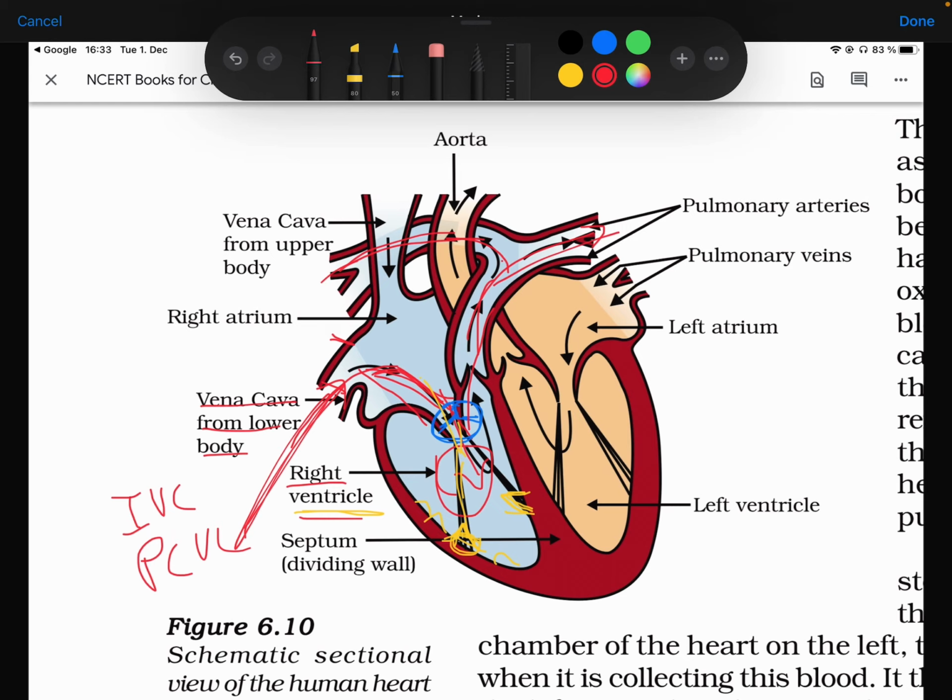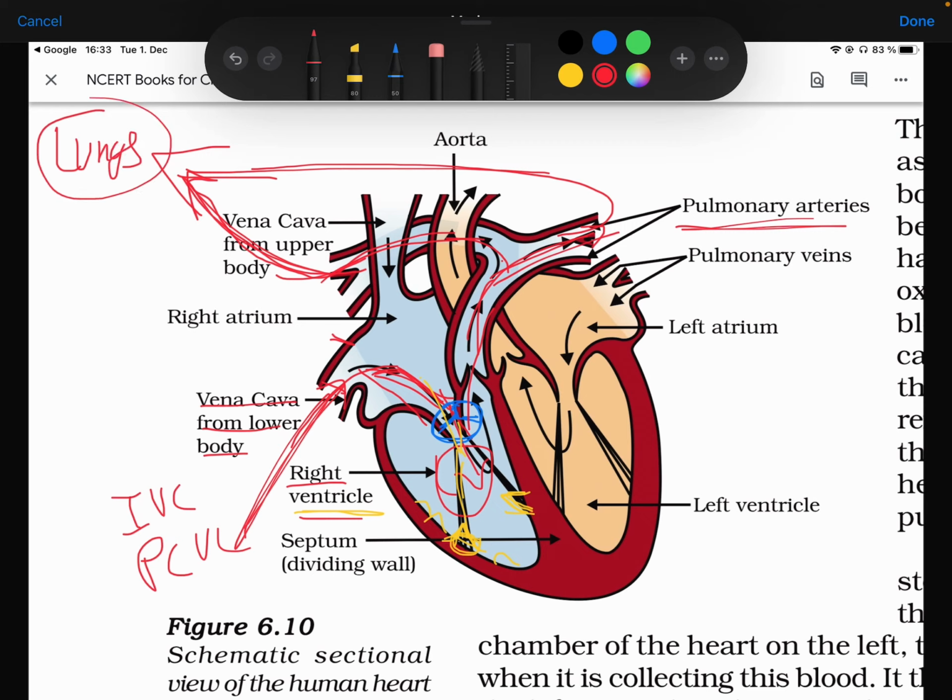There are a number of branches. We all know that, so just sticking to the 10th grade syllabus, where do these pulmonary arteries lead to? You know the answer. It goes to the lungs. Let me just draw it like that. It ultimately reaches the lungs.